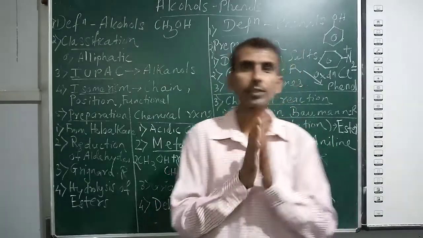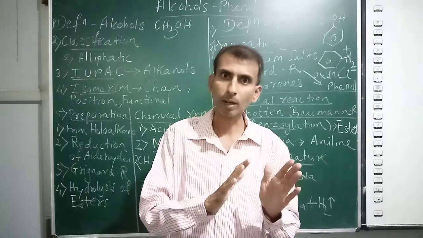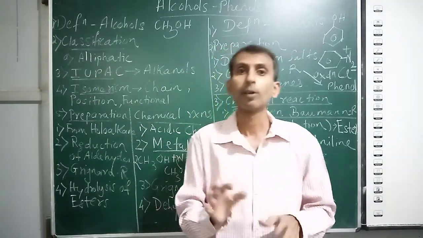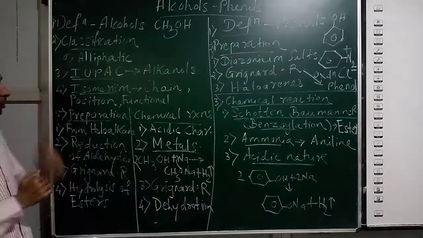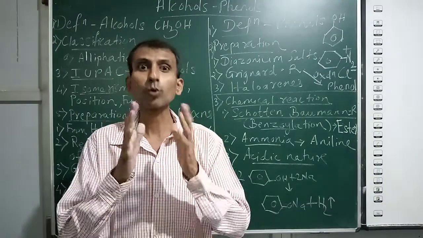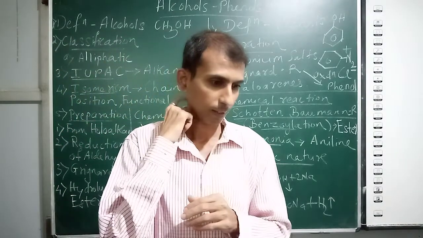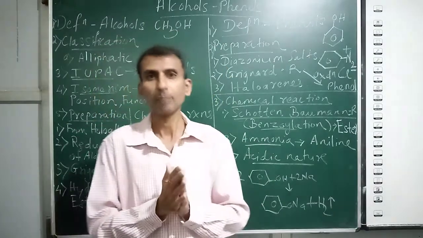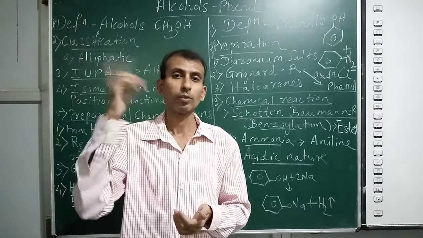In chain isomerism, alcohols have the same molecular formula but different chain structure, straight chain and branched chain. Second, position isomerism, where the position of the functional group differs. For example, propan-1-ol and propan-2-ol. The molecular formula is the same, but the position of the OH group is different.